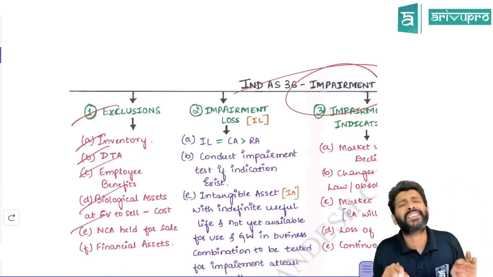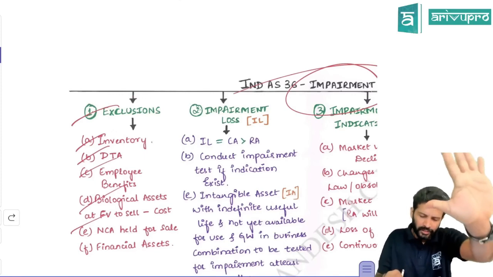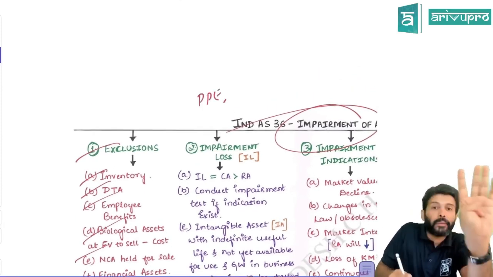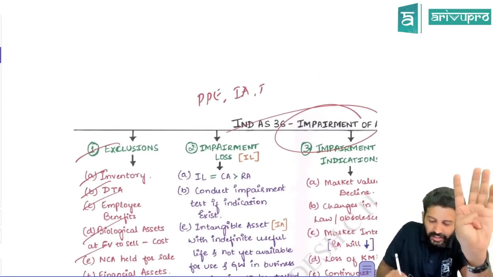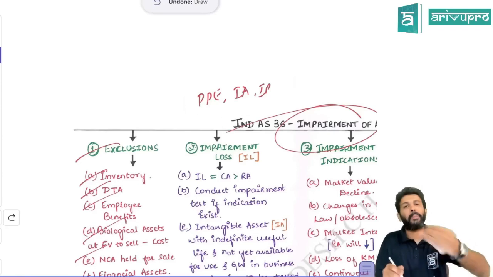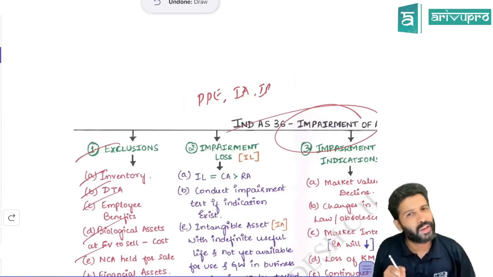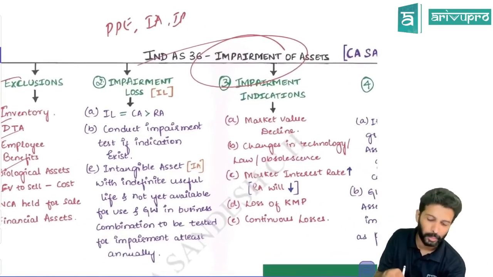That means indirectly, which assets are included? Property, plant and equipment, intangible asset, investment property. These will come under Ind AS 36 provisions. All other assets are excluded. That's what you can remember it as.